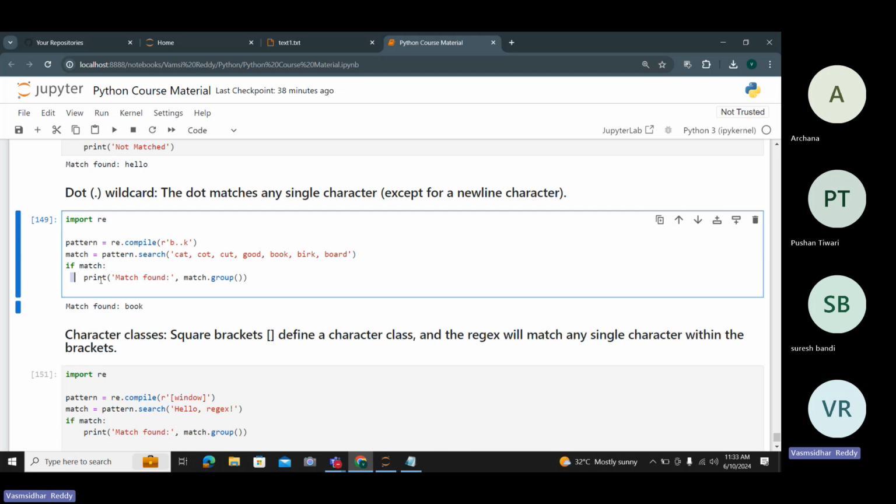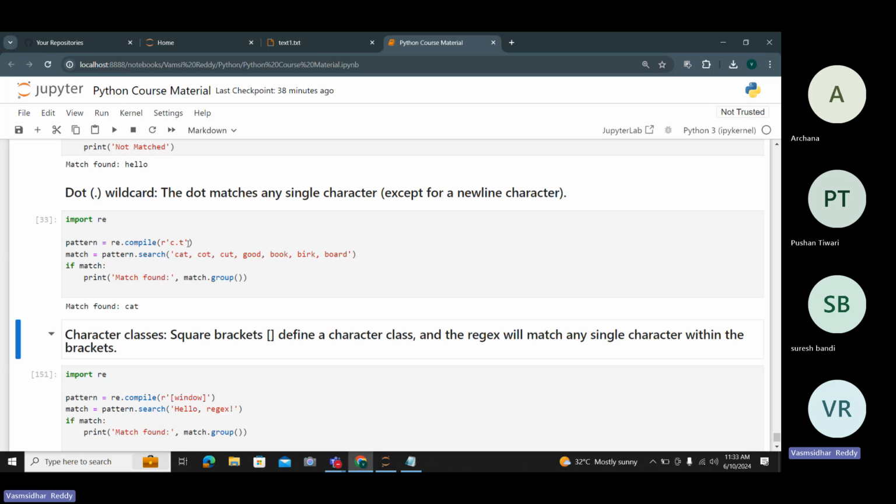So if I print the match, I'm matching b dot k. We have book or birk, so we have two words, but the first occurrence is the one that gets output. Whatever occurs first is what is output. If you want to change it, you can. C dot k: we have cat, cart, and cut, but we get cat only, the first occurrence.